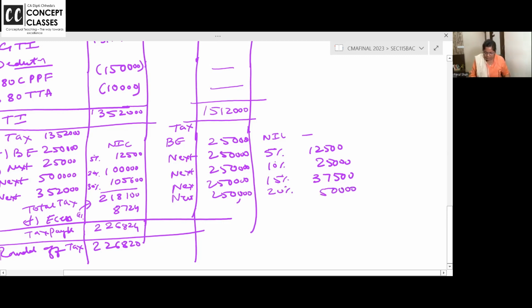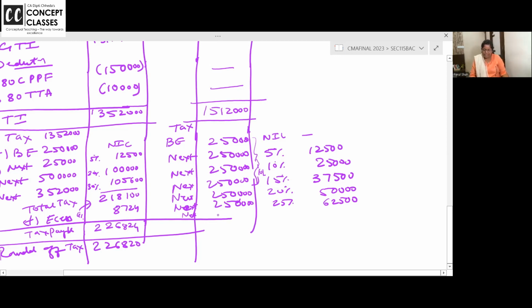That comes to 50,000. Again, on the next 250, I know I'm writing only 250 because it's same, na? Till here 10 lakh rupees are over. Here it is 25% of 250. 62,500.